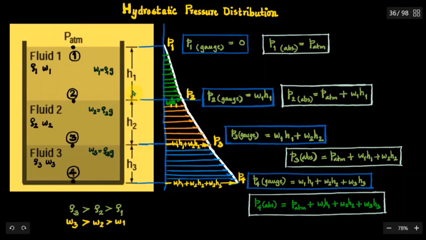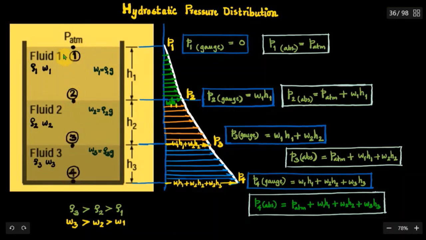Now we are going to plot the hydrostatic pressure distribution with depth. The first fluid has a depth of h1, the second fluid h2 and the third fluid h3. Remember, all these fluids are incompressible. They are liquids. We will select 4 points, 1, 2, 3 and 4.